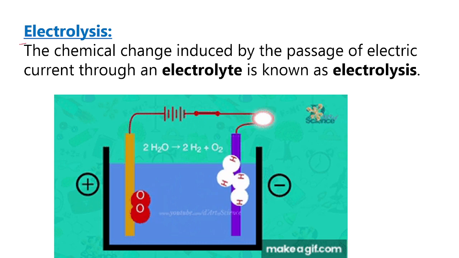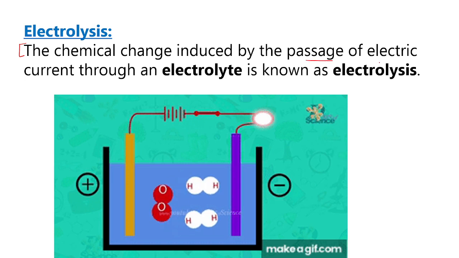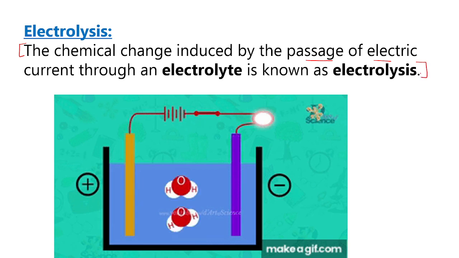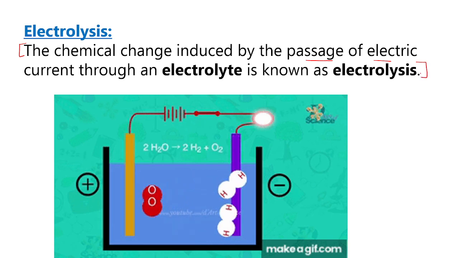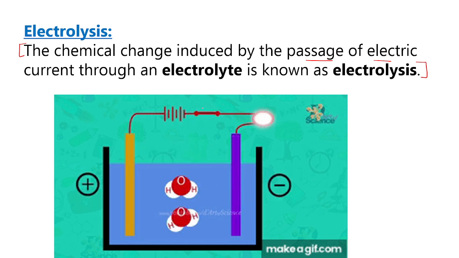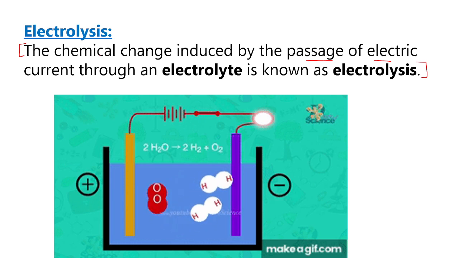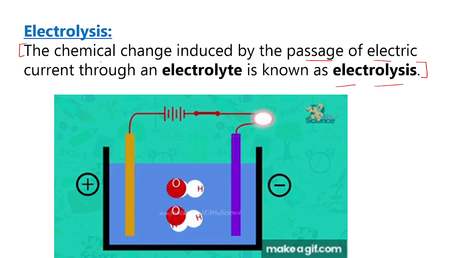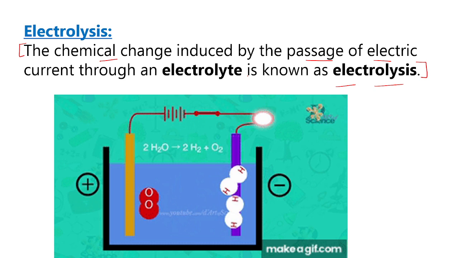Electrolysis is a term used for the chemical change induced by passage of electric current through an electrolyte. We have just now seen what is the chemical effect of electric current. When an electric current passes through an electrolyte, a chemical reaction takes place. The same process is termed as electrolysis. So what do you mean by the term electrolysis? The chemical change that takes place when electric current passes through an electrolyte.